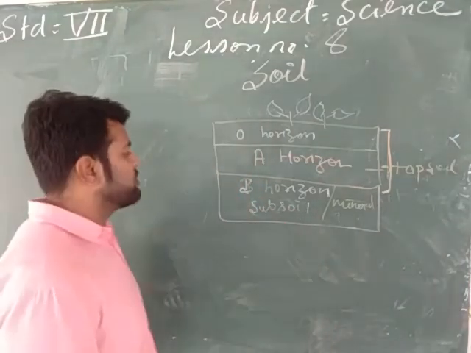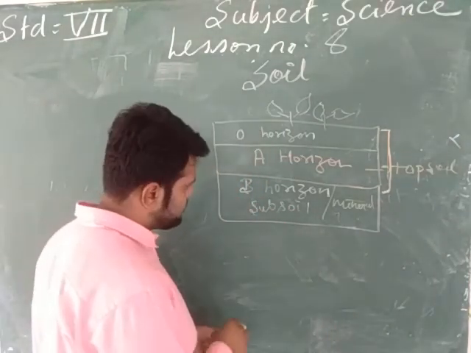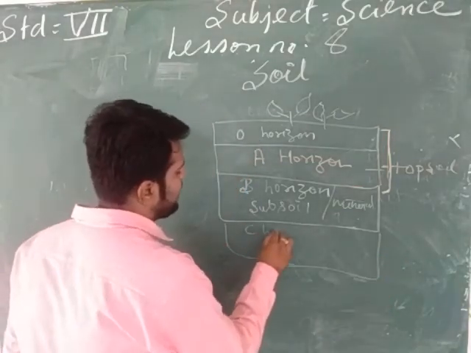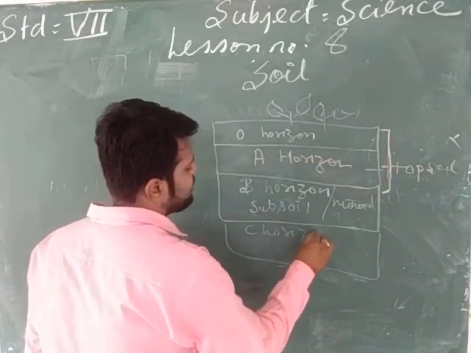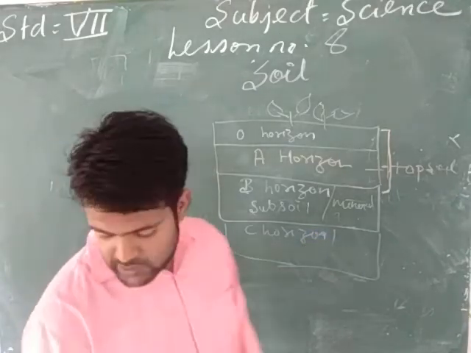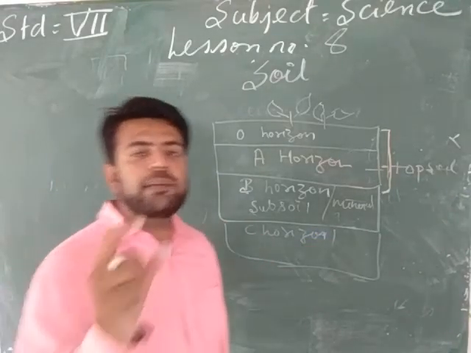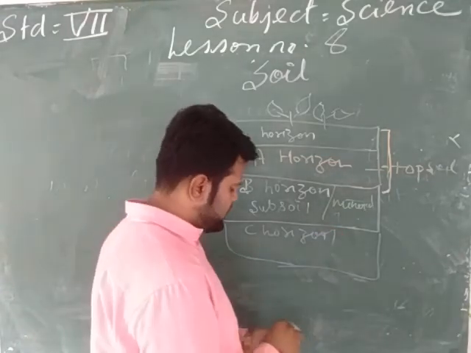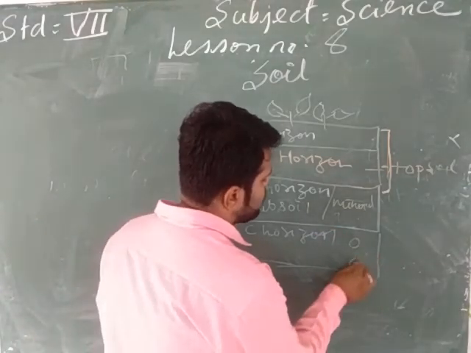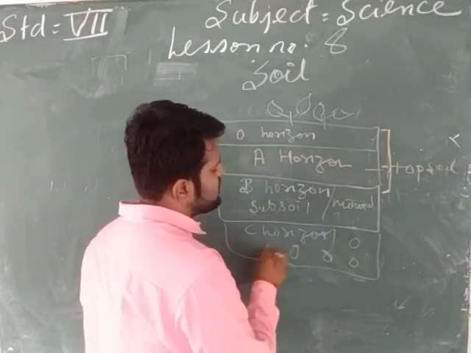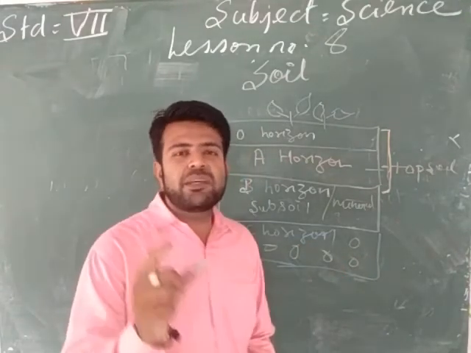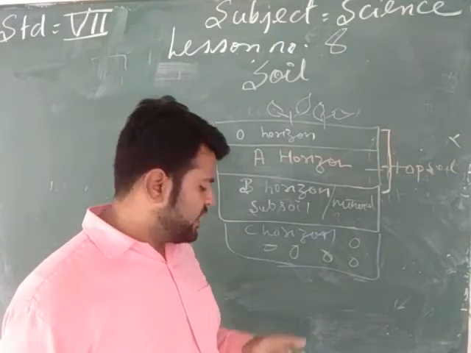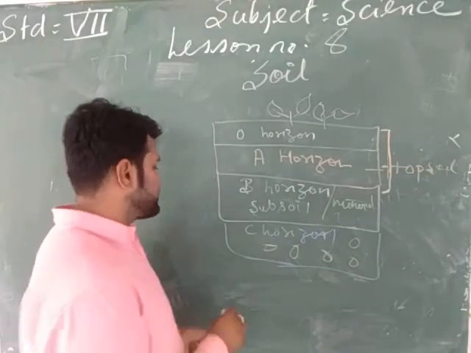Next, my dear students, comes the third layer of the soil, the C horizon. The C horizon consists of small pieces of partially broken stones. This contains your stones.